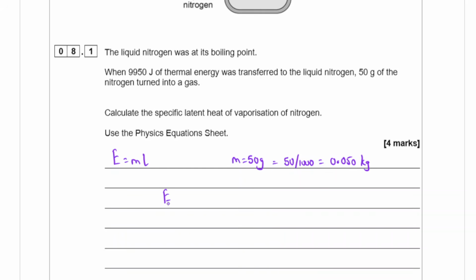Let's substitute the value. Energy equals the mass multiplied by the specific latent heat. 9,950 equals 0.050 multiplied by the specific latent heat. Specific latent heat equals 9,950 divided by 0.050, which is equal to 199,000 joules.